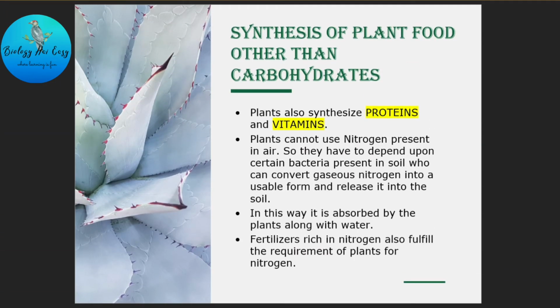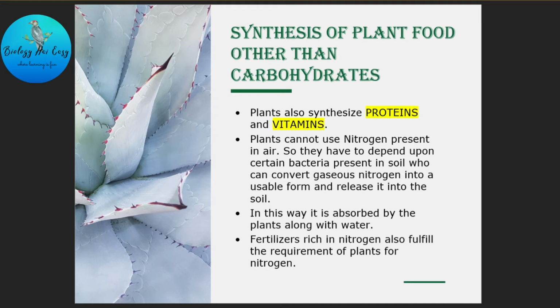Apart from carbohydrates, plants are capable of synthesizing proteins and vitamins. Now you might be thinking that we just read about the photosynthesis process where plants synthesize mainly carbohydrates, then how do plants synthesize proteins and vitamins?